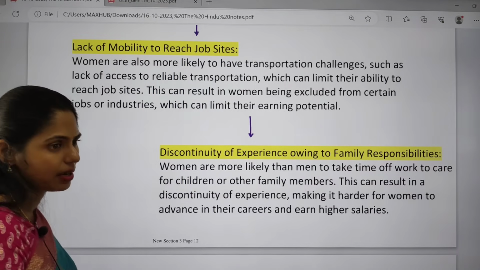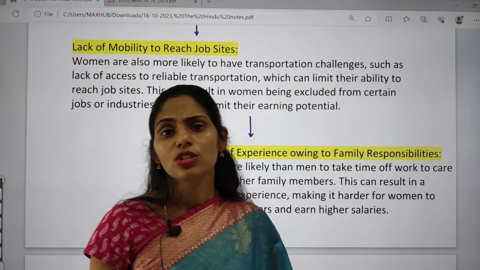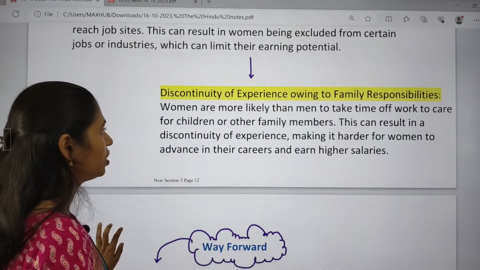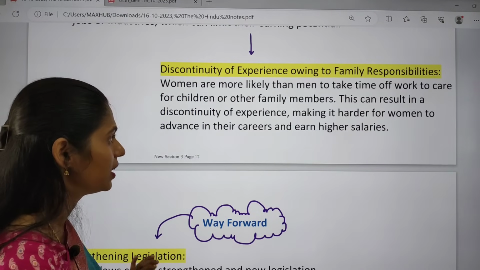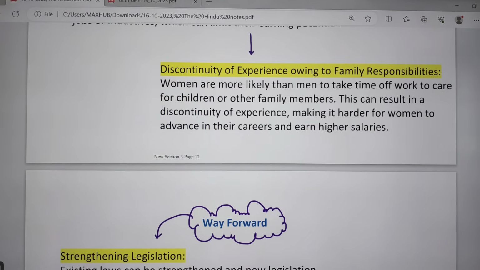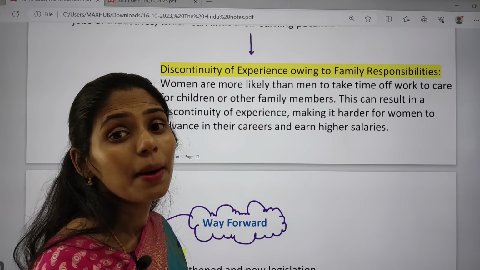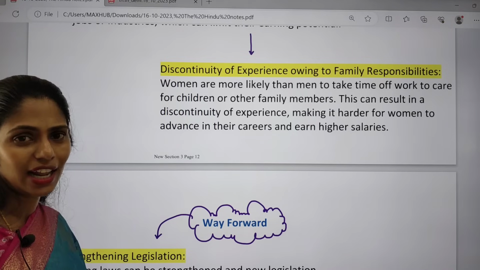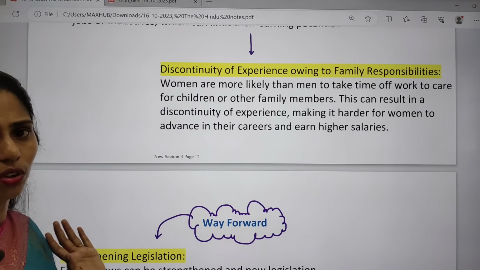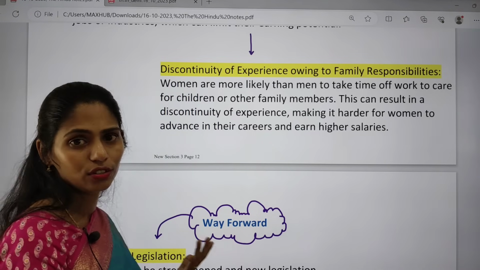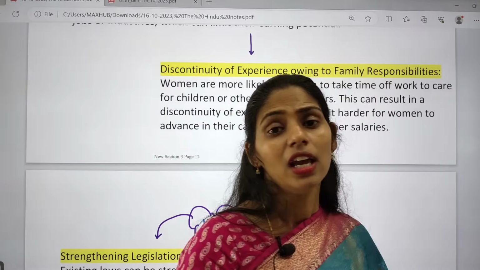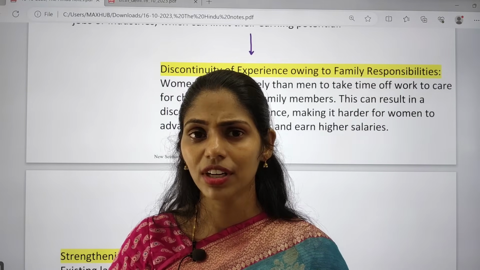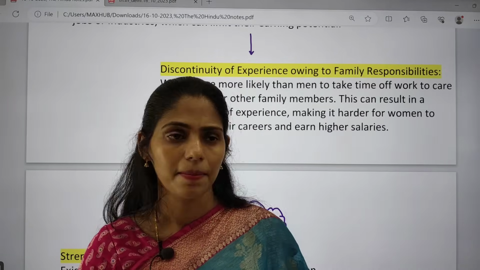If you are talking about these companies, they will be present in the outskirts of the city. Because of this, sometimes there will be a lack of transportation facilities. And the next one is discontinuity of experience owing to family responsibilities. Even if women get a job, they will quit the job because they have more responsibilities in the house. Rather than pursuing a career, they have to take care of the house, the health of the children, the husband, the elderly, the mother-in-law or father-in-law, etc. Everything is the responsibility of women.